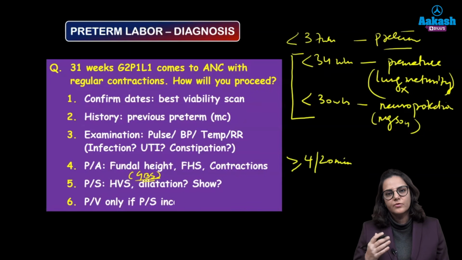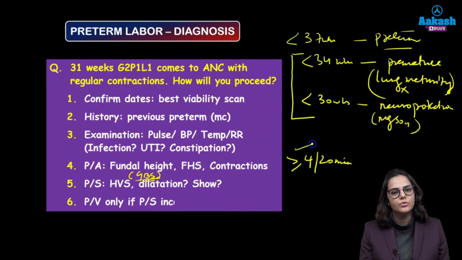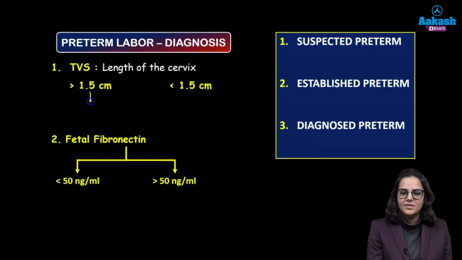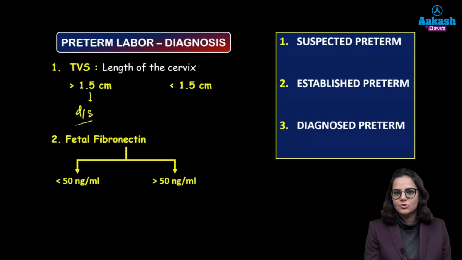Alright. Now when this woman has come to us and we see that the woman is having contractions but it is not more than or equal to 4 in 20 minutes, or the cervical dilatation is not more than or equal to 2 centimeter, what are you going to do next? Next we will offer her a transvaginal sonography to see the length of the cervix, okay? If the length is more than 1.5 centimeter, we will discharge the patient because she is not going to go into preterm labor as of now. And if the length is less than 1.5 centimeter, then the diagnosis of preterm labor is confirmed.